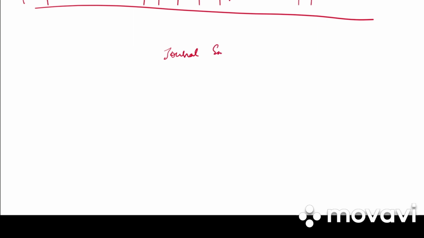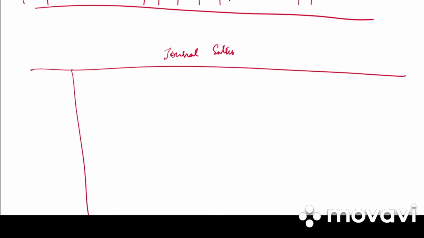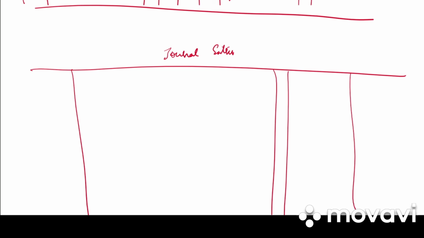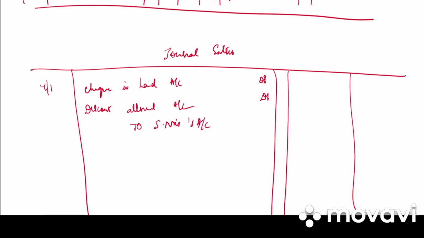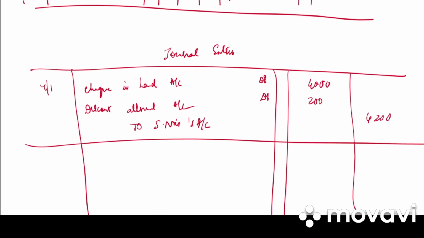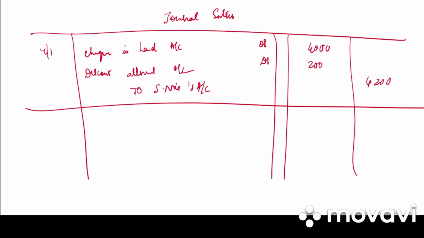Next, write down journal entries. We have date, particulars, LF, debit and credit. So on 7 Jan we have check in hand account debited, discount allowed account debited, to S. Nair's account, 4,200. Write down the narration: check received, not deposited in bank on the same day.